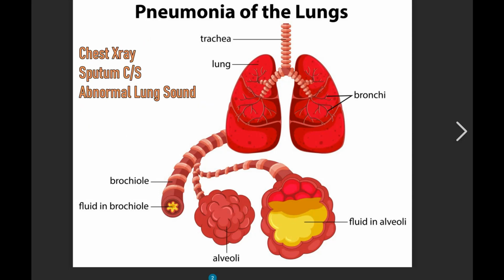How is pneumonia diagnosed? With chest x-ray. In the chest x-ray you may see infiltrates in the lungs. Sputum culture and sensitivity helps to identify the organism and treat accordingly. In the ABG, you may see respiratory acidosis, and abnormal breath sounds. Sometimes the physician may order a CT scan of the chest for better visualization.